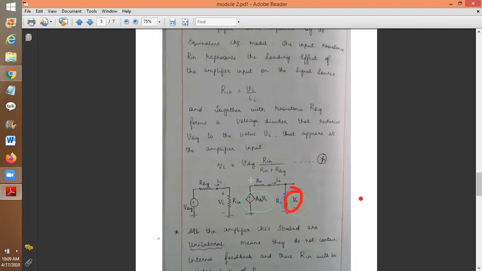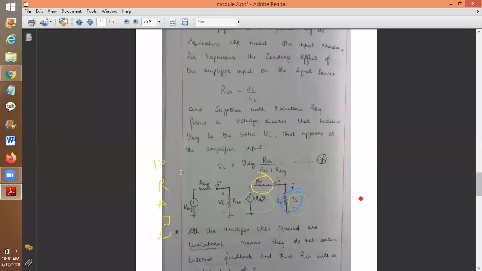Okay, now mark this one in a different color, it is important. This is known as R naught. R naught represents the output impedance. RL represents the load resistance. Load resistance is nothing but your drain resistance. We are taking the output V naught across RL, and this is R naught, that is the output impedance.